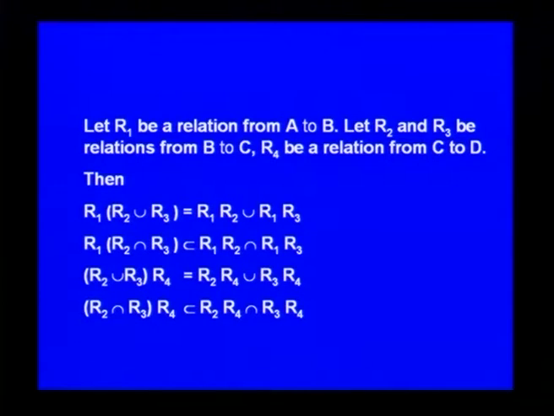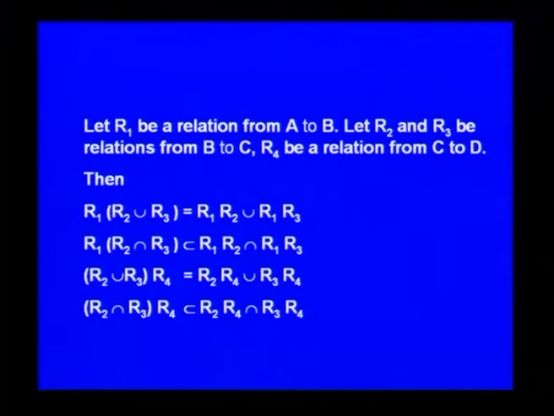R1 composed with (R2 intersection R3) is contained in (R1 R2) intersection (R1 R3). And the other results: (R2 union R3) composed with R4 gives (R2 R4) union (R3 R4), and (R2 intersection R3) composed with R4 is contained in (R2 R4) intersection (R3 R4).